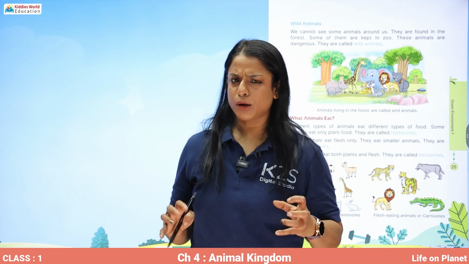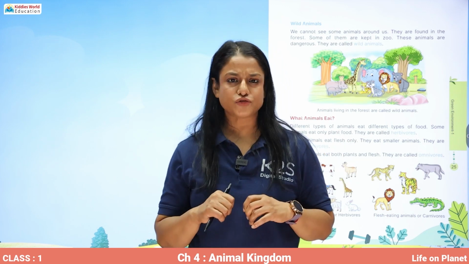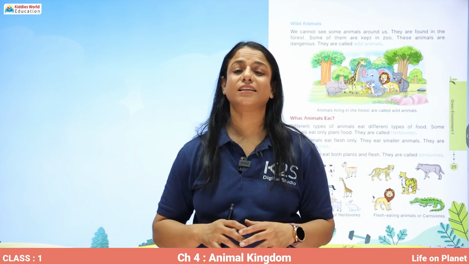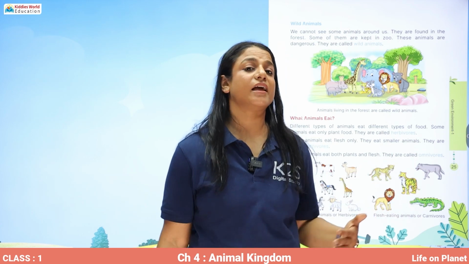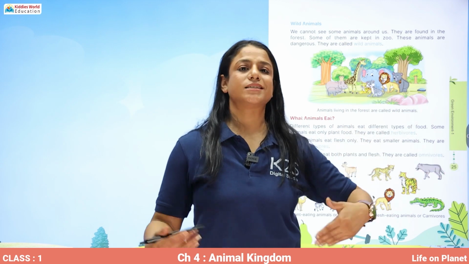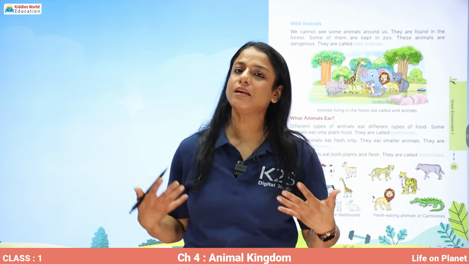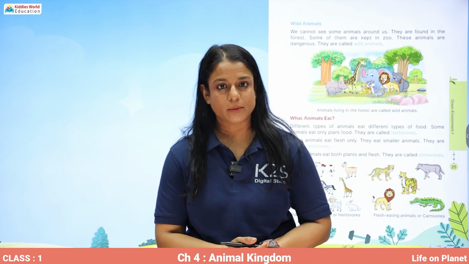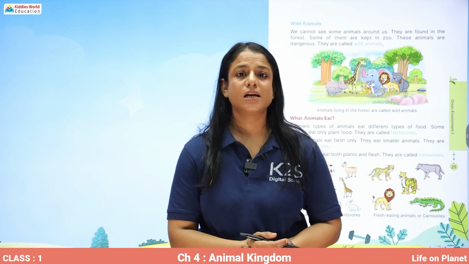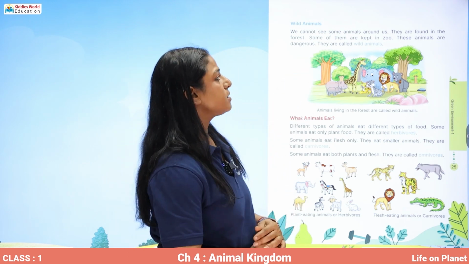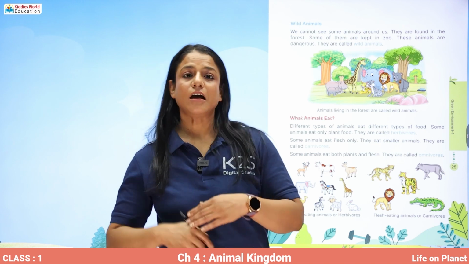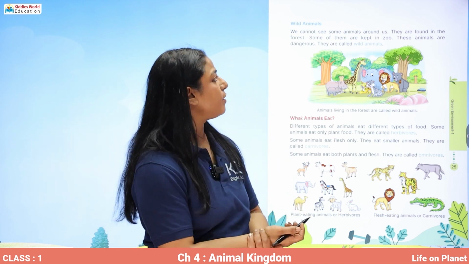Now, there are some animals which are very dangerous and we do not see them on the roads around. Why? Because they are in forest, or sometimes we can see them in zoo, and such animals are called wild animals. Such animals are called wild animals. We cannot see some animals around us and they are found in the forest.